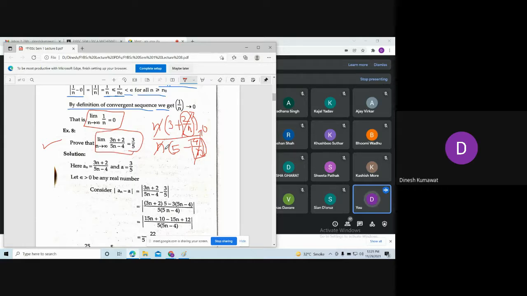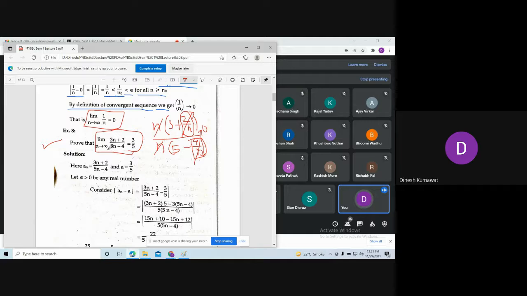Is it clear now? Yes, sir. Anybody has any kind of confusion in it? No, sir. Okay. So now you compare this with the standard definition.